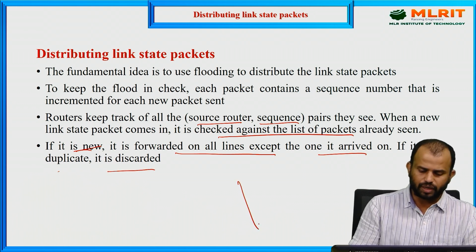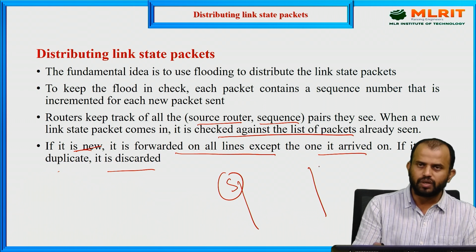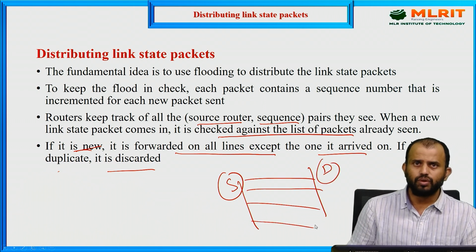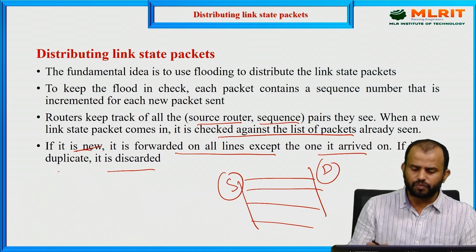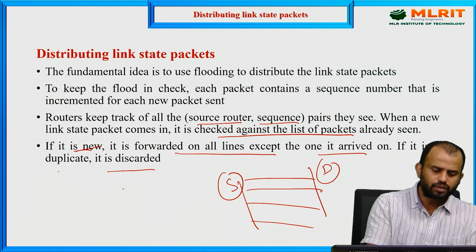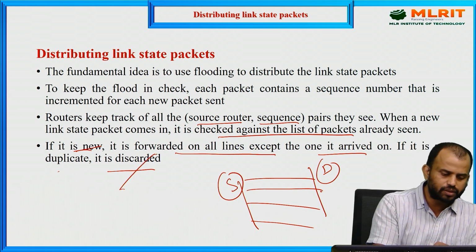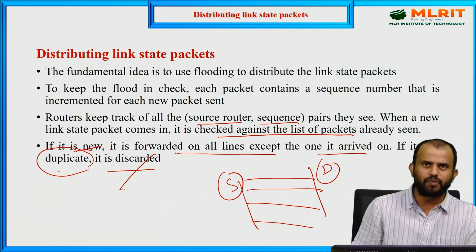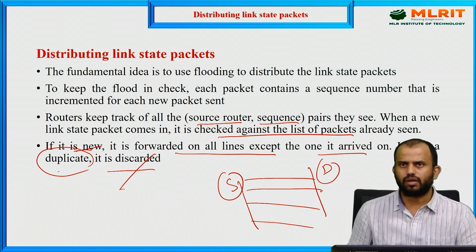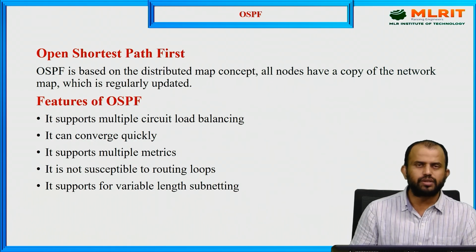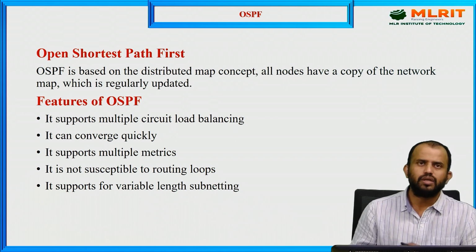For example, if we transmit multiple packets, or information is transferred from source to destination as multiple packets, we need to grab the information. If the packets were already received, we just discard them. How do we discard? We need to analyze whether there is a duplicate packet; then only can we discard it. So next one is OSPF. We call it the shortest path, which is the shortest path values only.